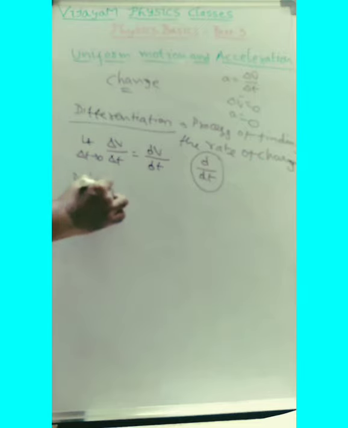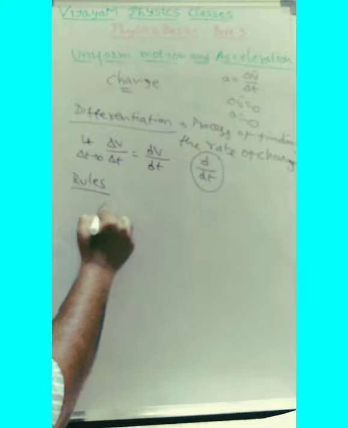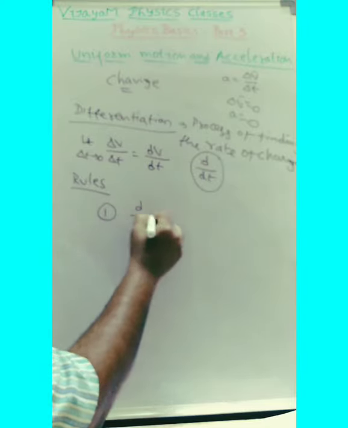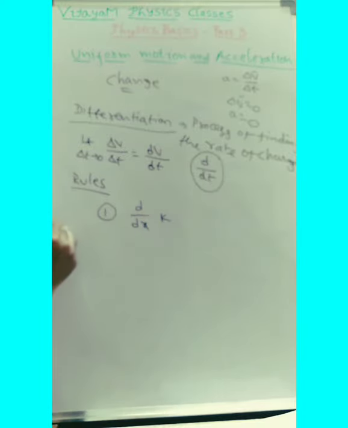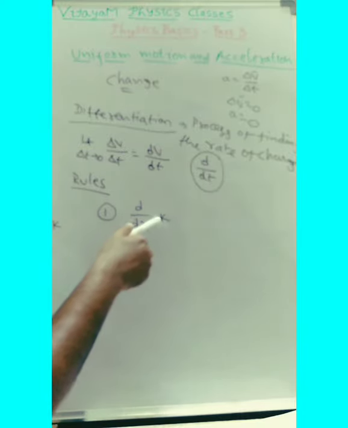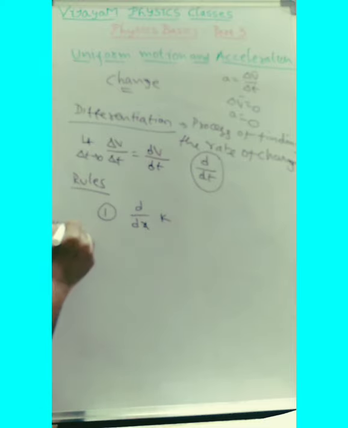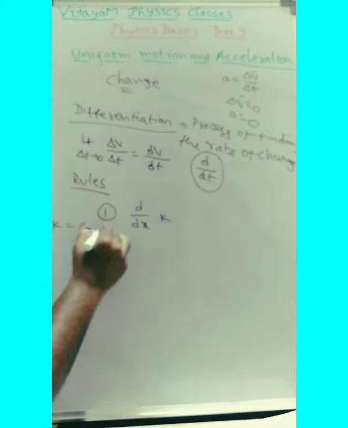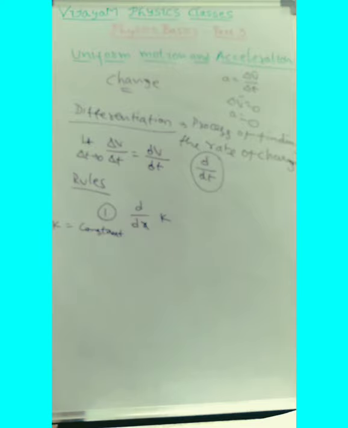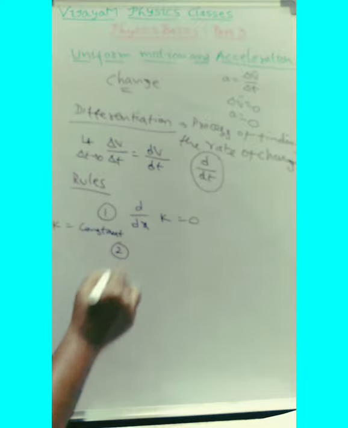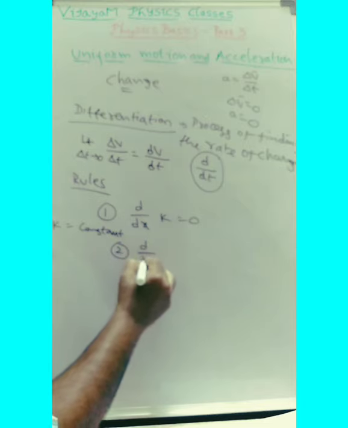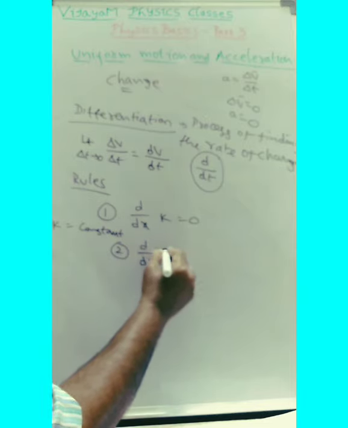There are simple rules of differentiation. There are only 3 rules that we will follow. What is rule number 1? Let us take d by dx of some constant k. Here, k is a constant. What is the derivative of k? It's nothing but 0. The derivative of a constant is 0. That is the rule we should know.